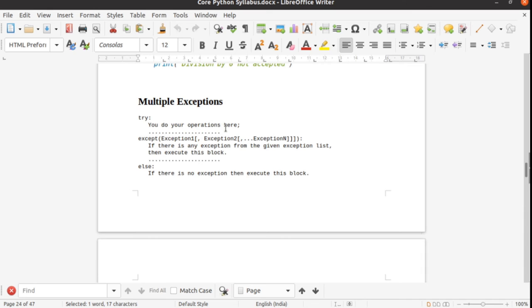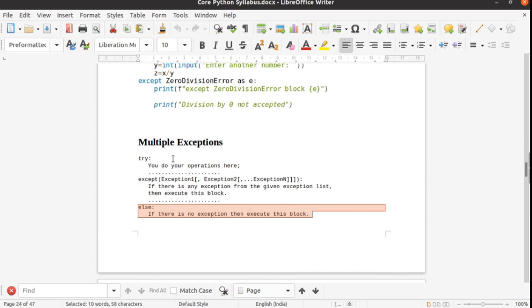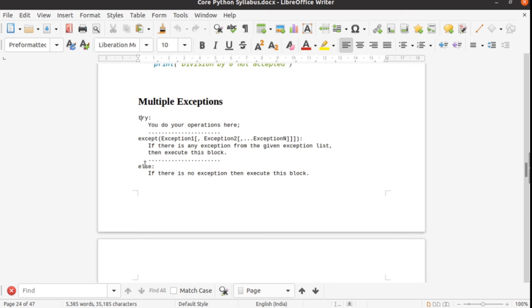So multiple: try, whatever operation you want, then except, and whatever exceptions you want, write them here, separated by commas. And this is the last, the else statement. So if the try word, let's remove it.